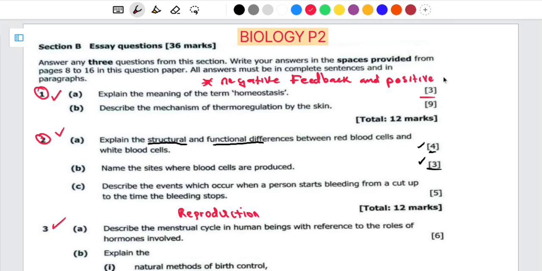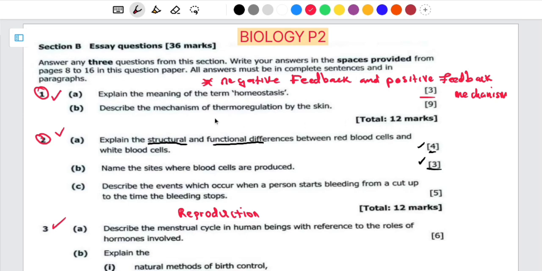Then from there, you can also give an example of homeostasis. For example, when the temperature is too low, the skin is going to constrict in order to prevent the loss of heat. Then from there, we are going to get your 3 marks, as simple as that.